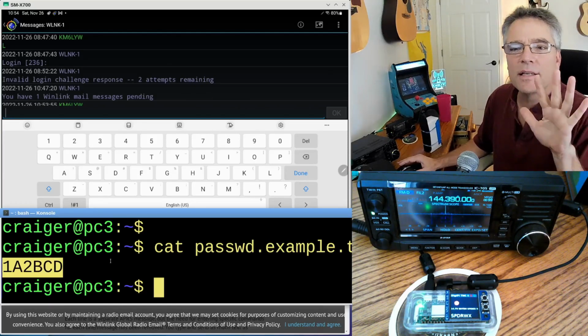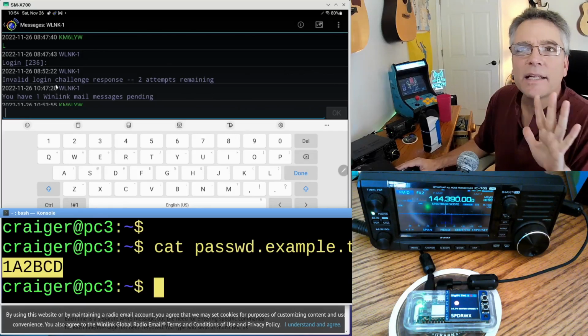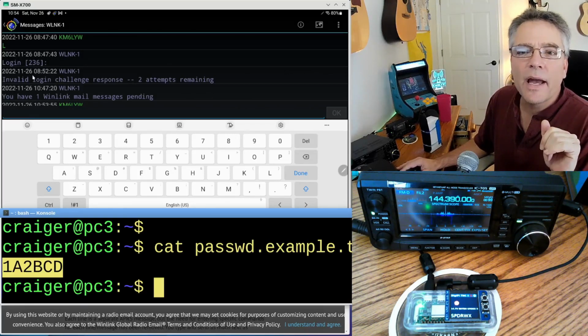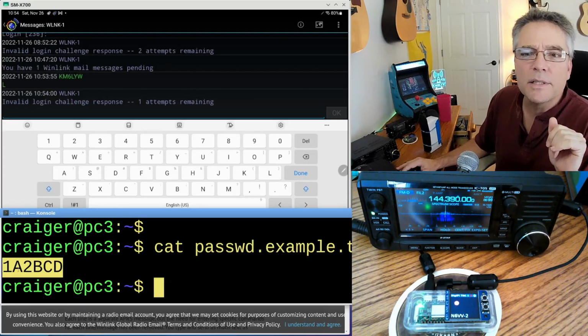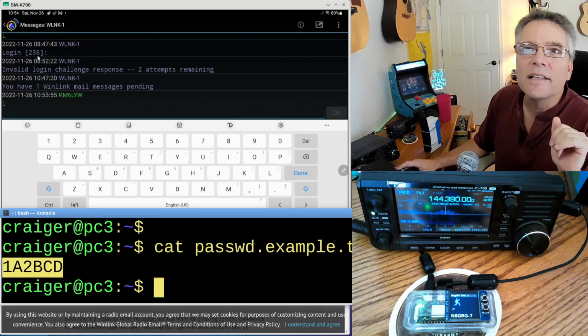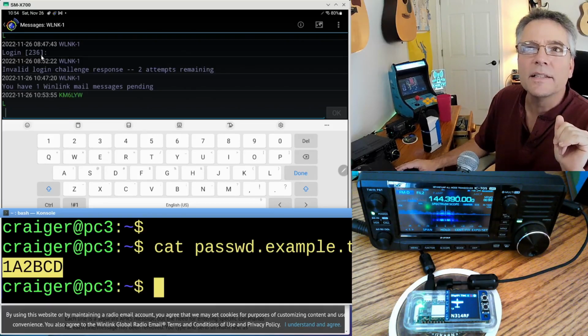So what you need to do is send a 6-character response, and then somewhere in those 6 characters, you need to have the thing that's in position 2. So let's see, that's an A. The thing that's in position 3, that's a 2, and then position 6 is a D. So A2D is positions 2, 3, and 6 in this particular example.